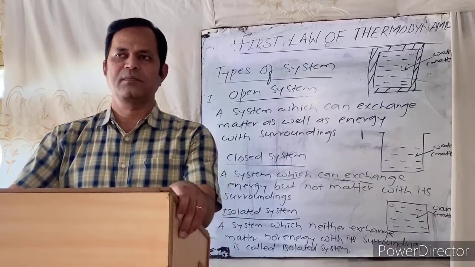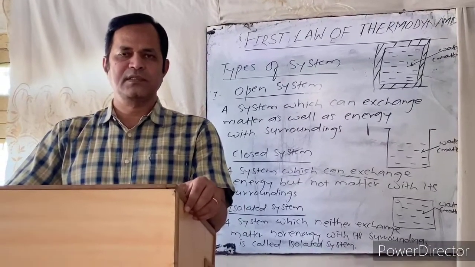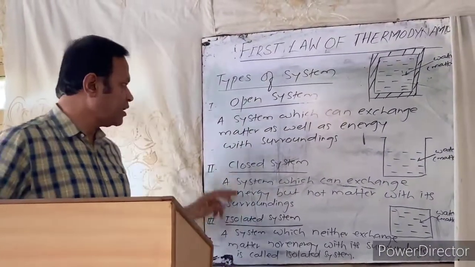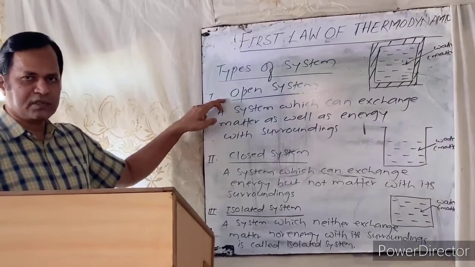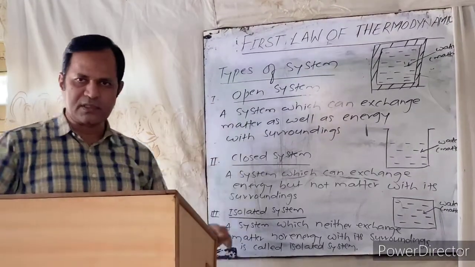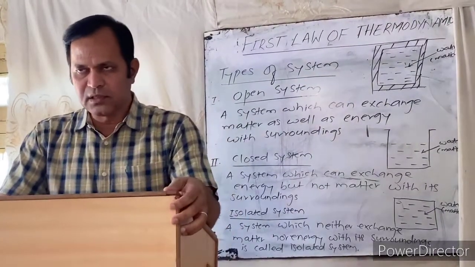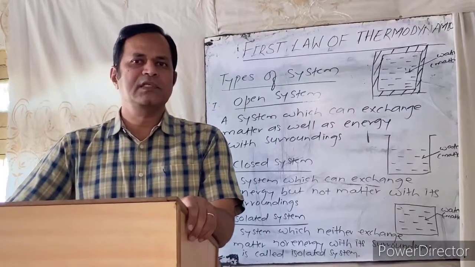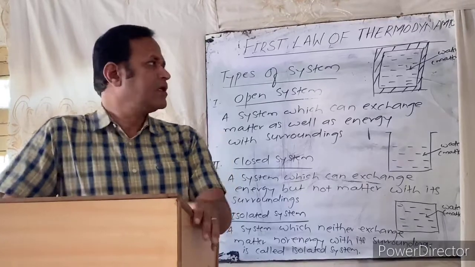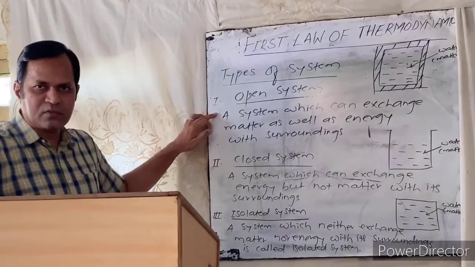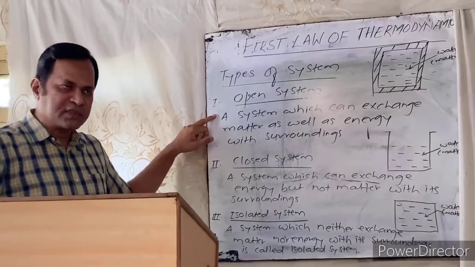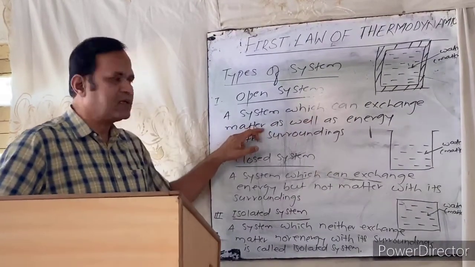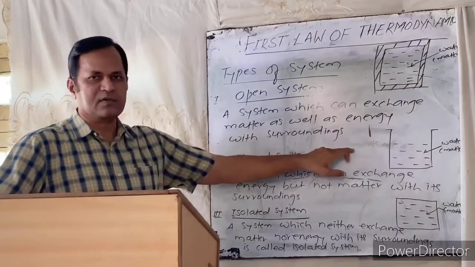After knowing about the basic terms of thermodynamics, system and surroundings, the next one is types of system. There are three different types of system: open system, closed system, isolated system. These three types of systems are classified on the basis of exchange of heat from system to surroundings. Now see, the first one is open system. What is an open system? It is a system which can exchange matter as well as energy with surroundings.